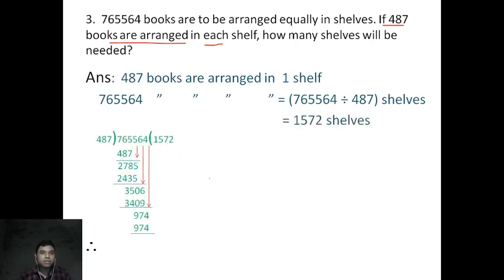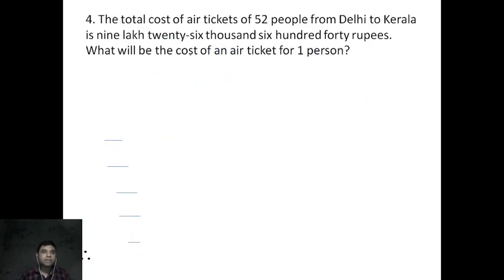While asking for this, write the calculation, and your answer will be 1572 shelves. Write the answer statement in place of how many: 1572 shelves will be needed. Is it clear? Come to question number 4.